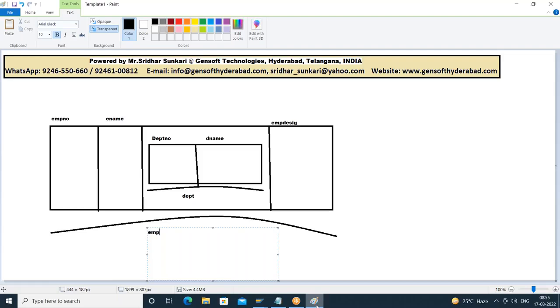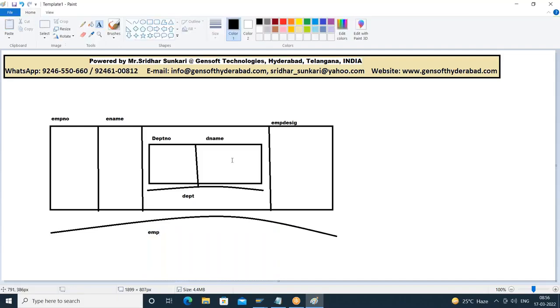Right. So let us go for including the structures. Including a structure means, as the name itself suggests, including one structure inside another structure.